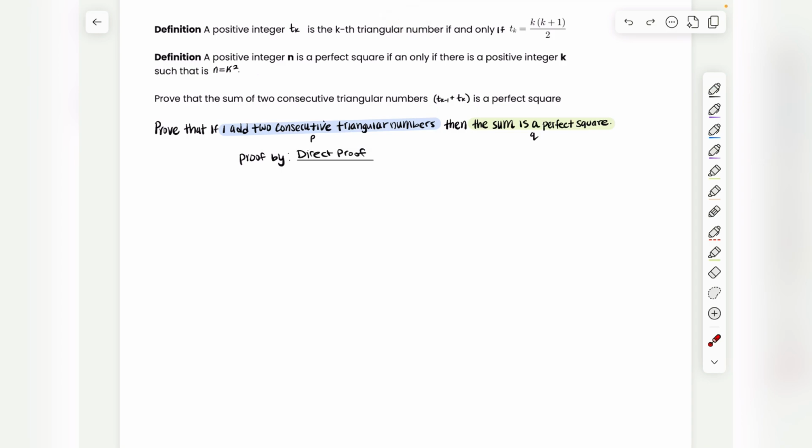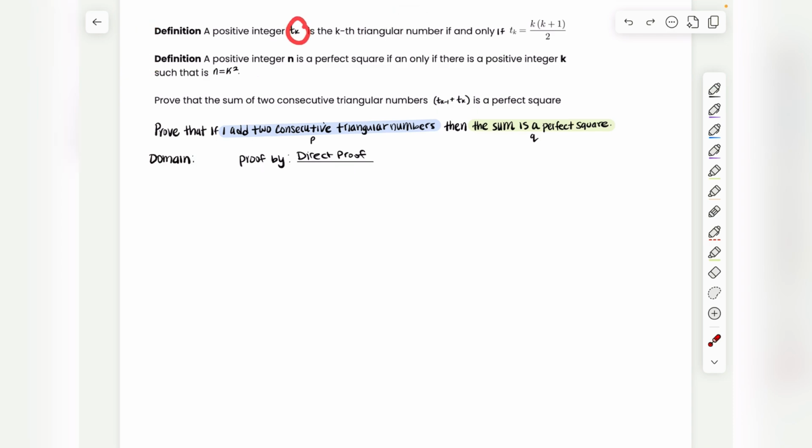But with any proof, no matter what you're doing, you always have to identify the domain that you're working with. So for the domain, use your definitions or the context of the problem. The definitions say that the numbers that we're working with are positive integers, and the perfect squares we're hoping to get are also positive integers. So we're working in the set of all integers, but they're not just integers, they're positive integers.